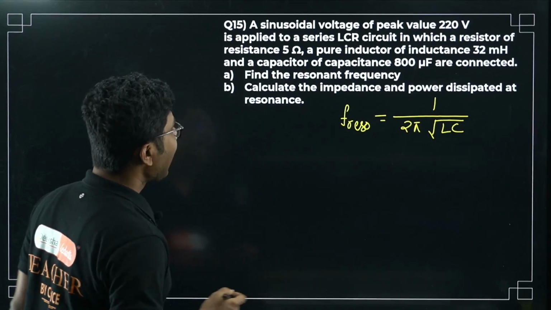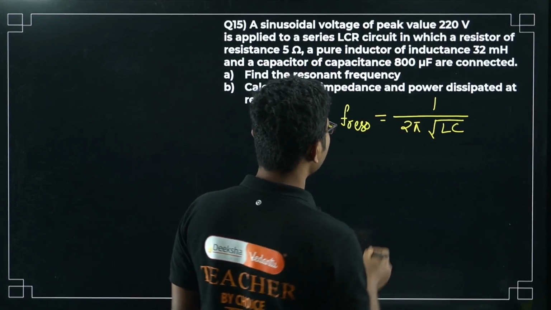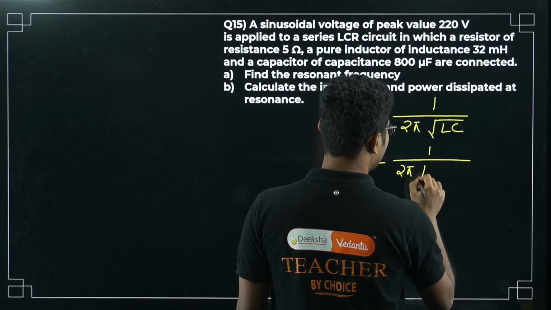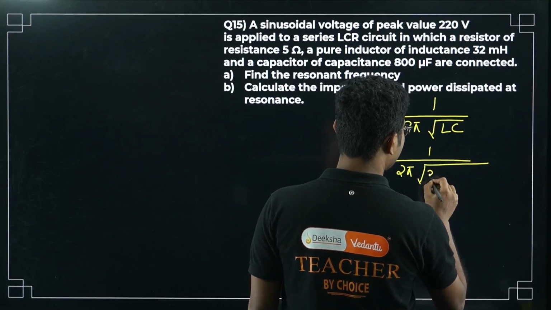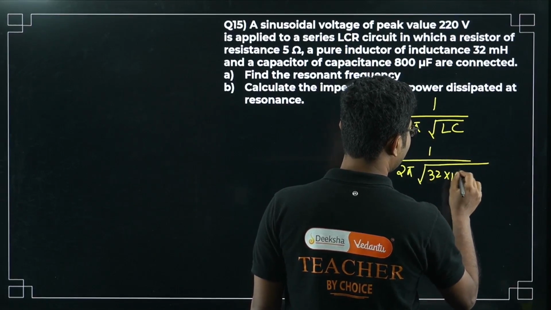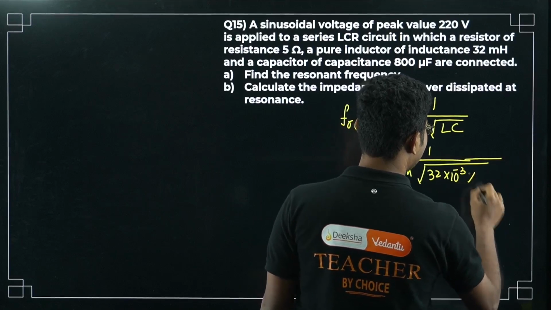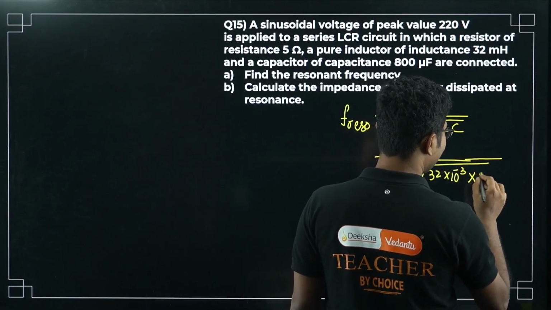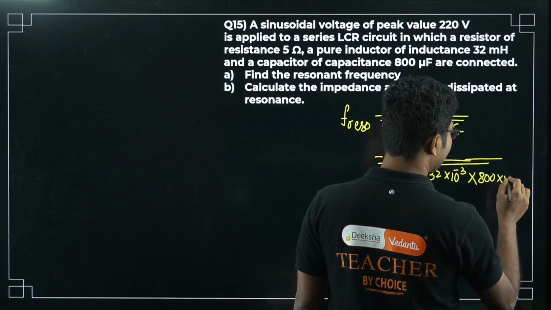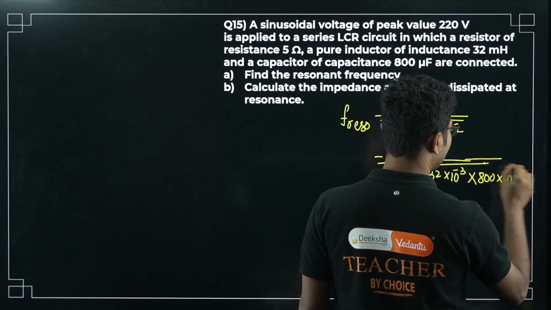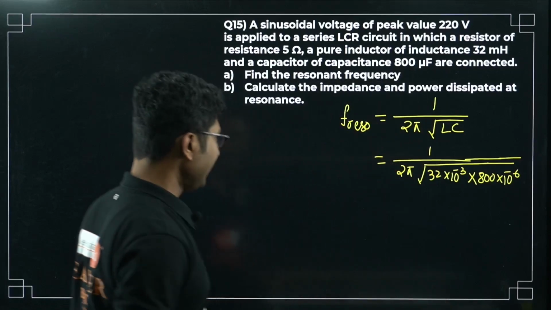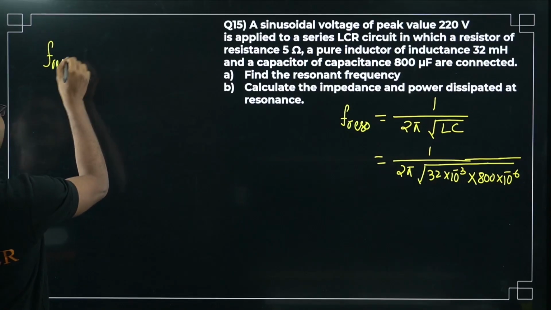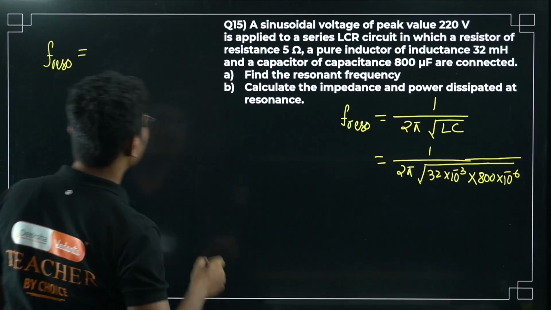Now what is L? L is given as 32 millihenry. So 1 by 2 pi, 32 millihenry, so 32 into 10 to the power of minus 3, and a capacitor of capacitance 800 microfarad, that is 10 to the power of minus 6. Now calculation wise this is slightly tricky, not super simple, you have to do it.